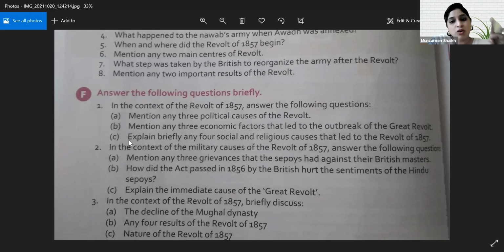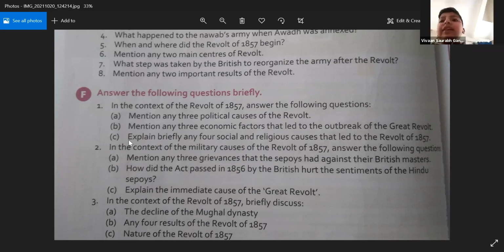Explain briefly any 4 social and religious causes. Ma'am, may I explain? Yes. The social and religious causes are as follows. Social reforms were abolished, such as sati, female infanticide, and the widow remarriage act was introduced, and women's education was also introduced. This caused resentment among the Indians. Second point, the efforts of the missionaries to convert people to Christianity caused great resentment among the Indian people.